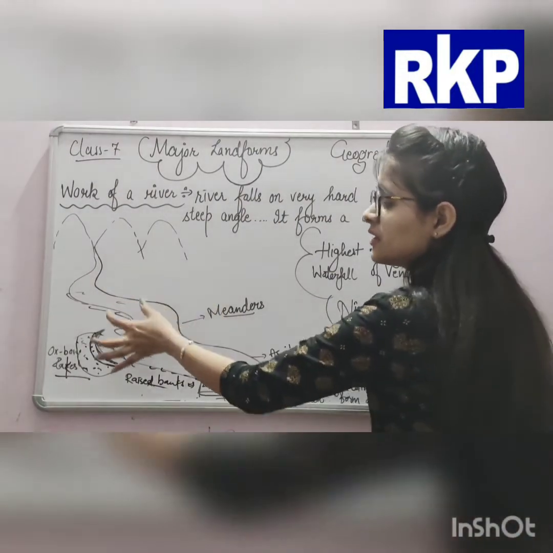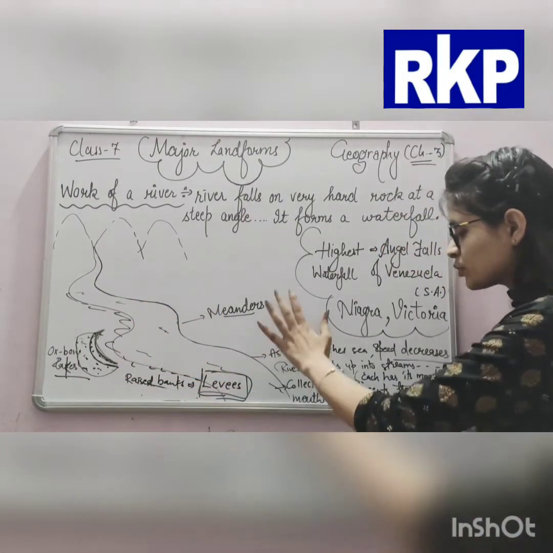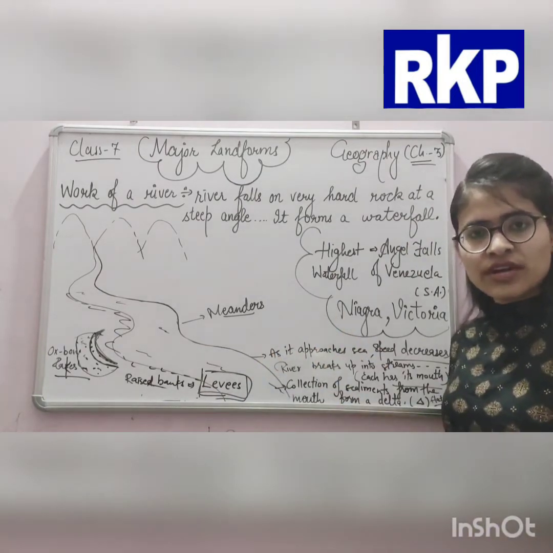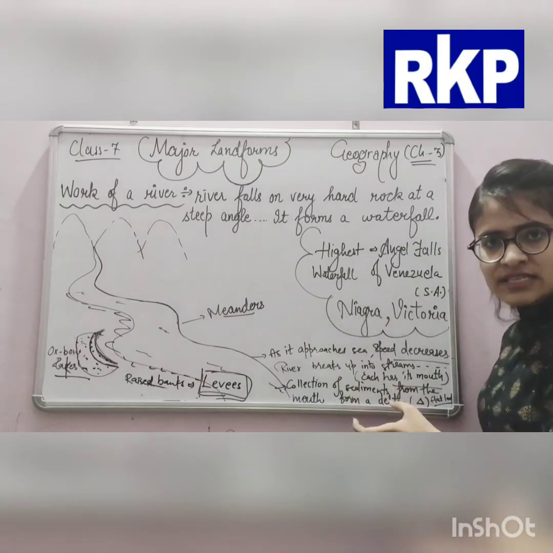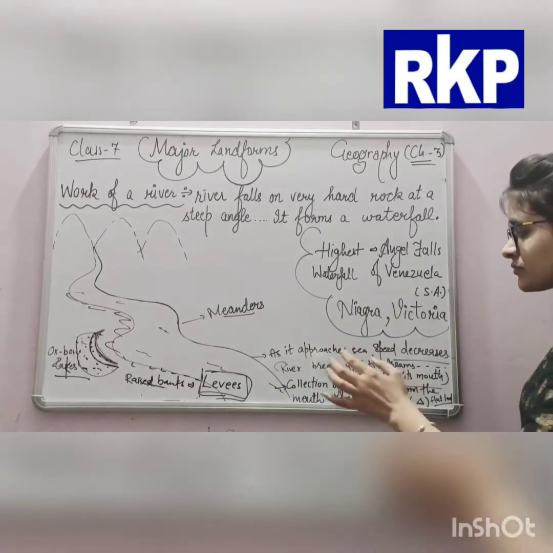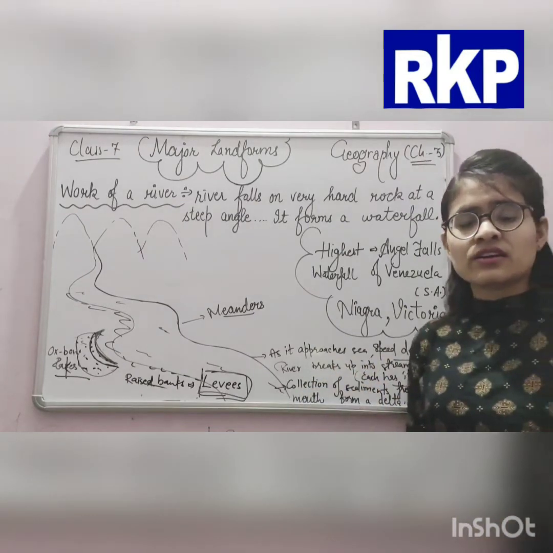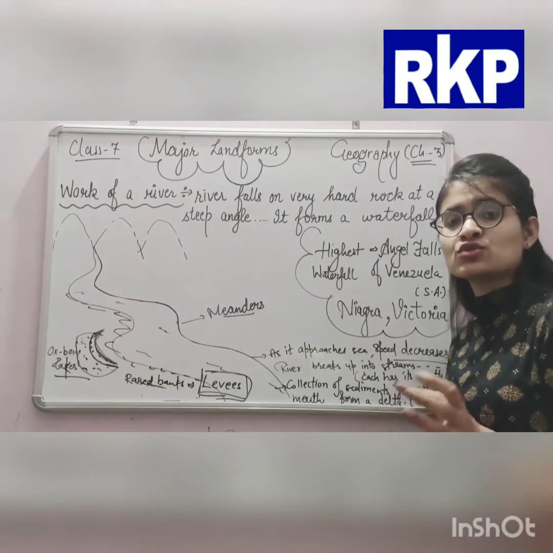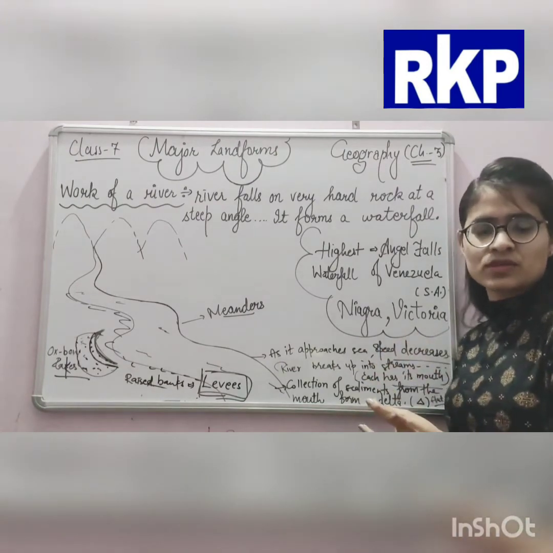And as the river approaches the sea, its speed gets decreased. Okay, the speed decreases at that time when it approaches the sea. And after that, the river breaks up into so many smaller streams. Why?